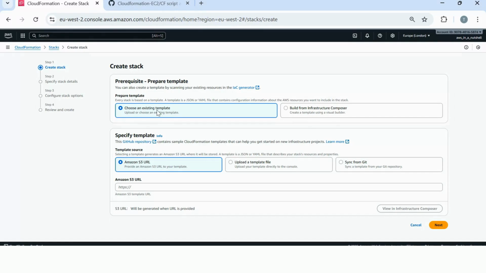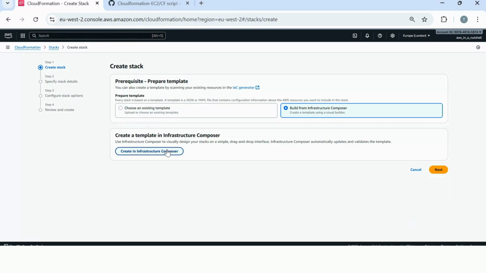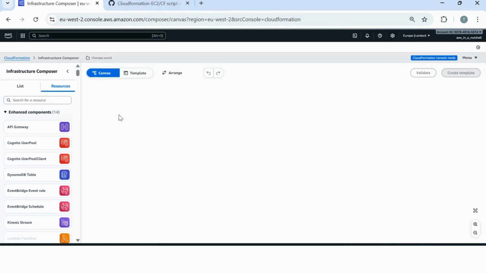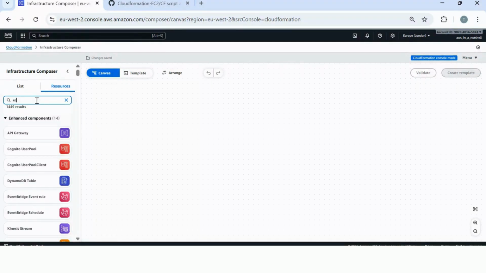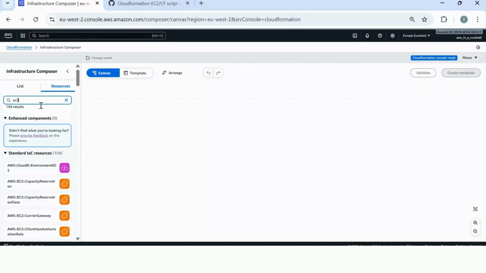The other option is going to be build from Infrastructure Composer. Now we'll take a quick look at this. I'll just be completely honest, I really don't like this and really don't use it at all. I find it clunky and quite difficult to use, but we'll take a quick look at it just in case you want to have a play around with it. But when it eventually loads, what we'll see is it gives you this display. So in this tutorial, we're going to try and deploy an EC2 with a security group.